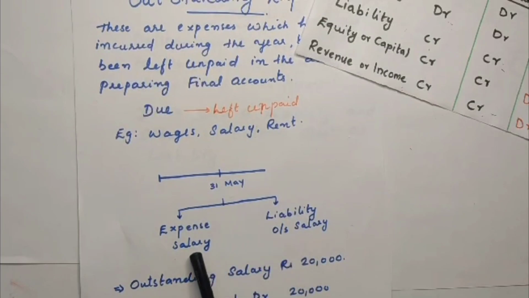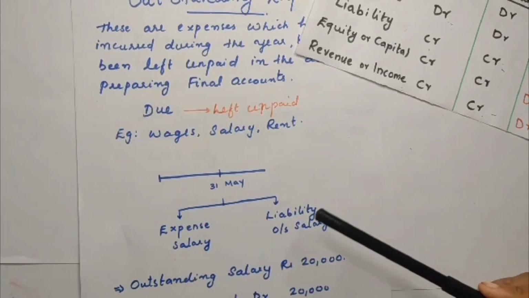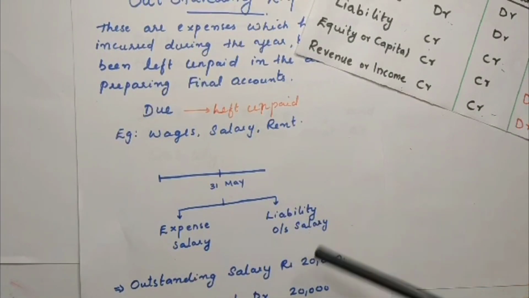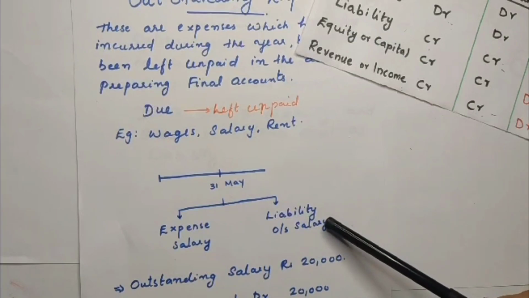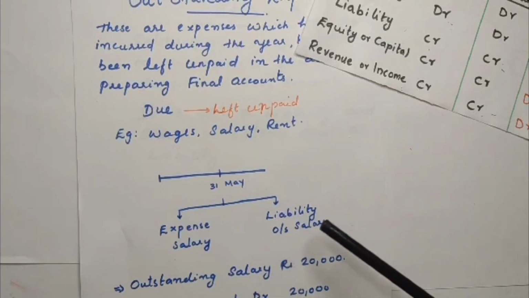If it is salary, then the expense is salary and the liability will be outstanding salary. If it is wages, then the expense is wages and the liability will be outstanding wages. When you pay off this outstanding expense, it will be closed. So at this moment there is a liability, that is outstanding salary.